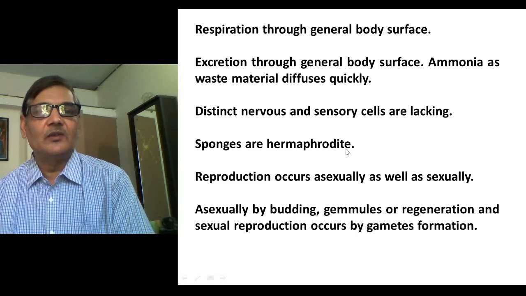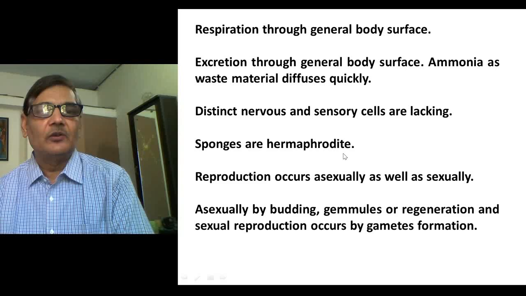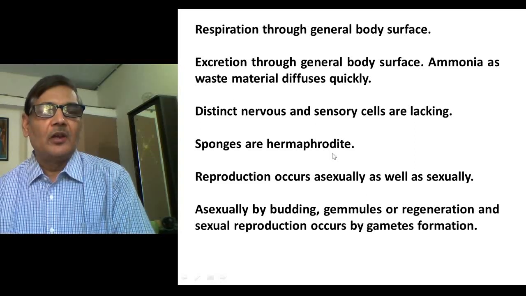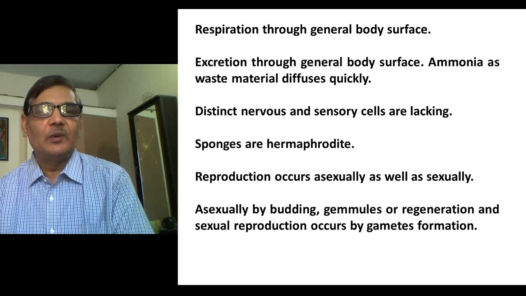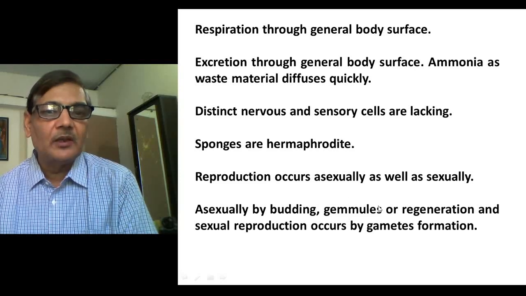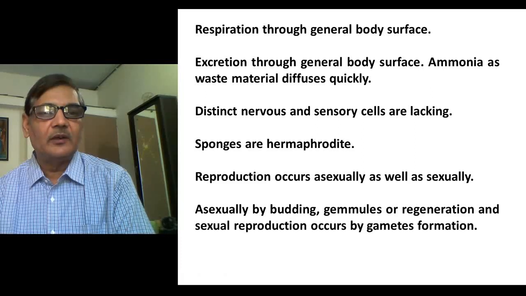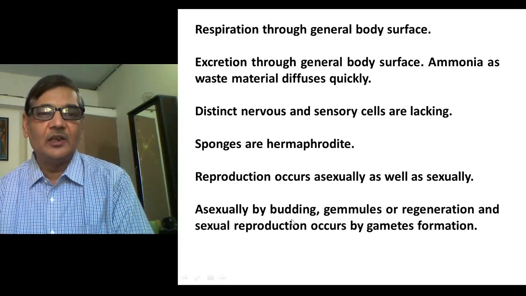Sponges are hermaphrodite, that is, if gonads are formed in them, testes or ovaries, such structures are formed in a specific area of the body, and it's the same specimen which will have differentiation of the gonads, that is testis and ovary. Reproduction occurs asexually as well as sexually, and asexual reproduction occurs through budding. It is a small outgrowth in the body that will grow, and it may remain fixed with the body or may get separated, and then will lead an independent life.